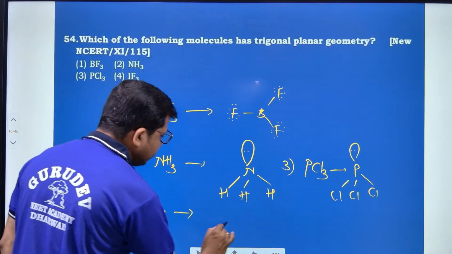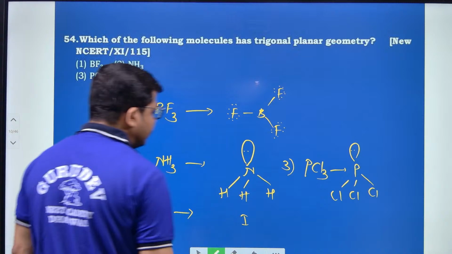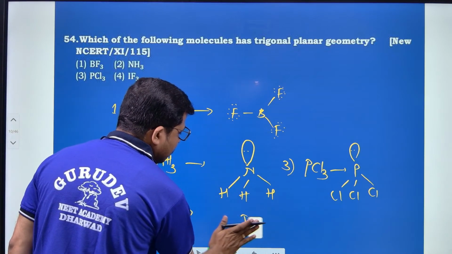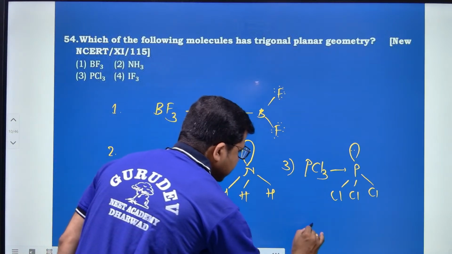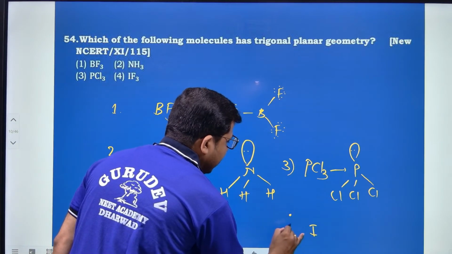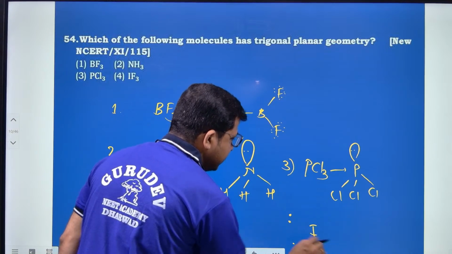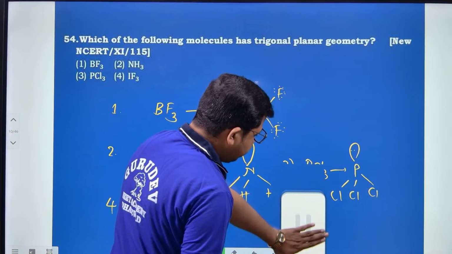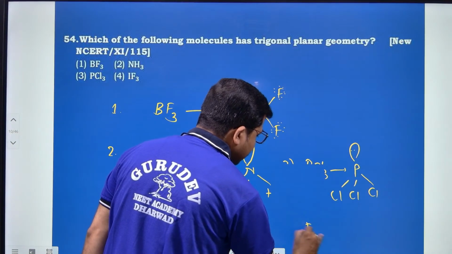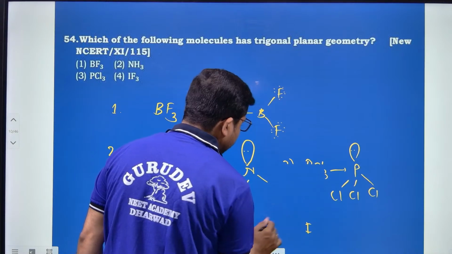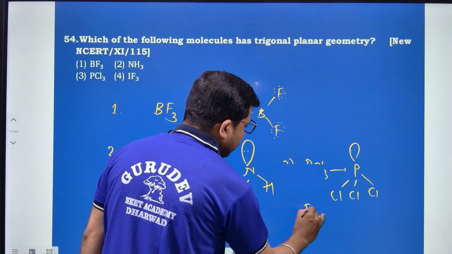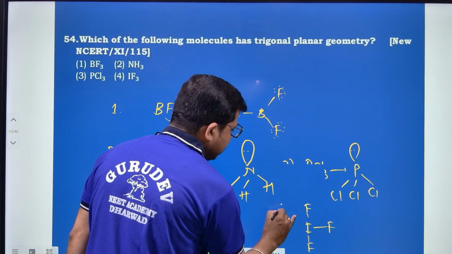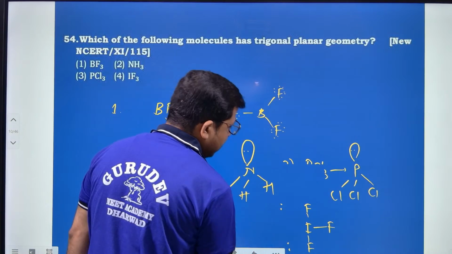I will draw this structure here. Here lone pair electrons, and here F present, F and F. Here also the lone pair of electrons is present at the corner.